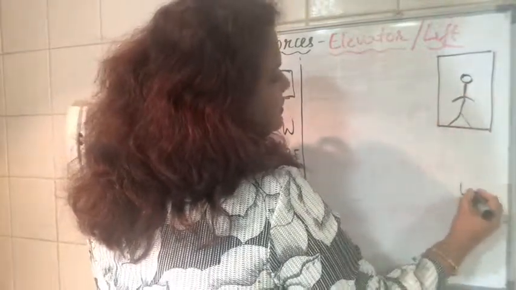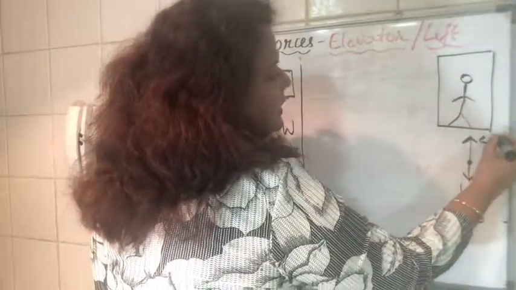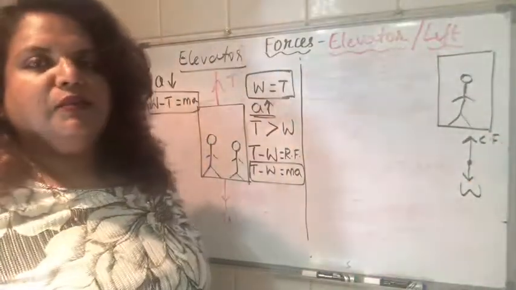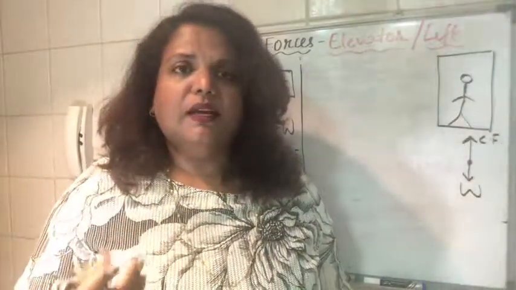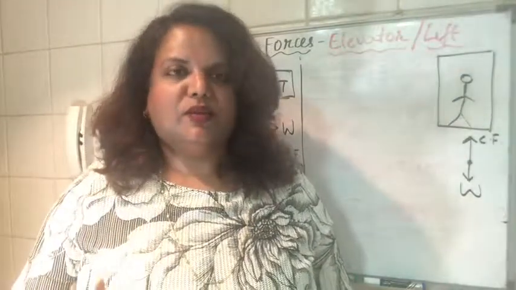You'll have weight acting, so if you take this point as a dot, W will be acting downwards, and you will have the contact force acting upwards. Now will that be the same throughout? Now you have to remember weight is actually a measure of the contact force acting on the person.